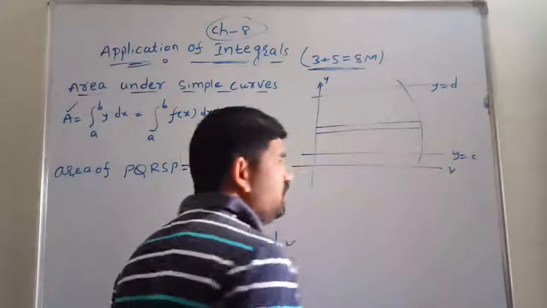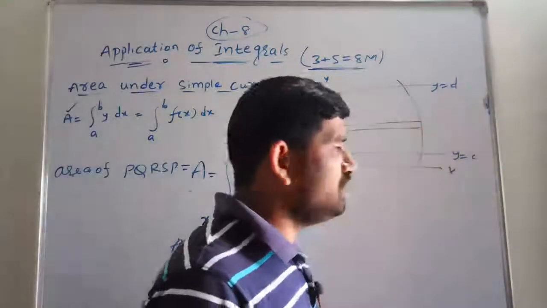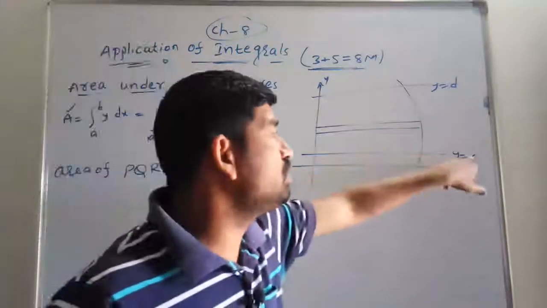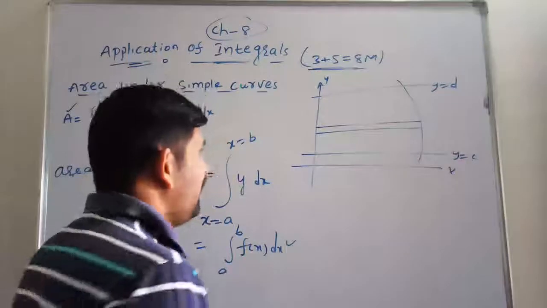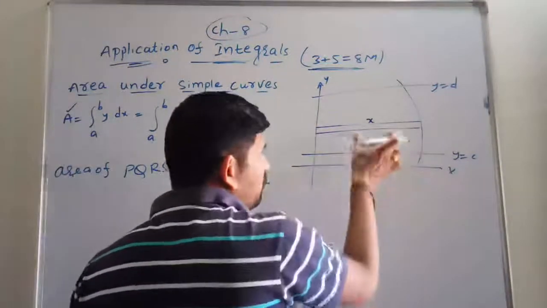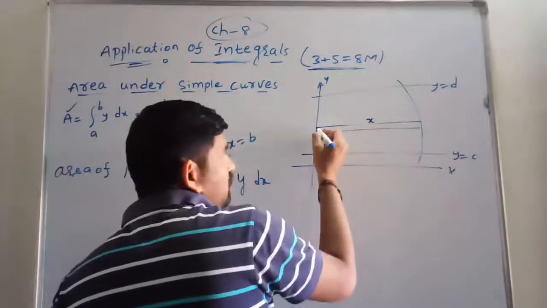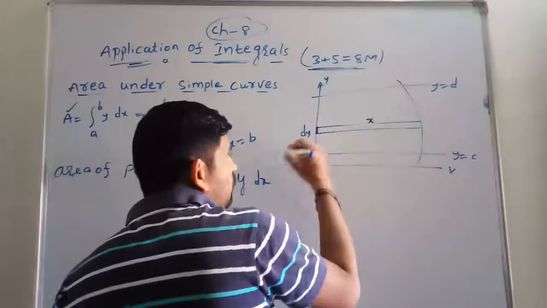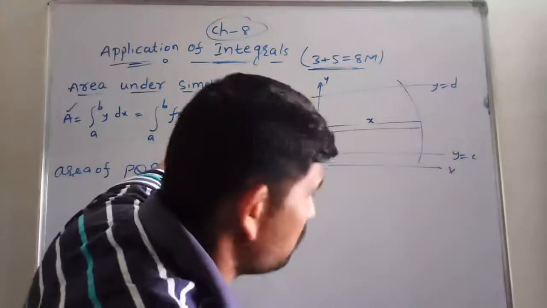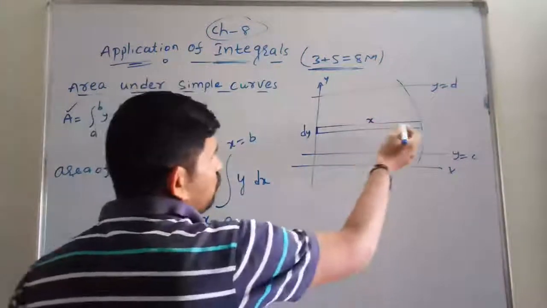Again the lower limit and upper limit change, or not? Lower limit is c, upper limit is d. There we had taken x is equal to a and x is equal to b, but now we are taking y is equal to c and y is equal to d. And see students, the length here we are going to call x, because it is parallel to the x-axis. But the width we are going to consider is dy, not dx, because we observe the width on the y-axis. By taking the width on the y-axis, we get dy. And the length of this strip is what? X.